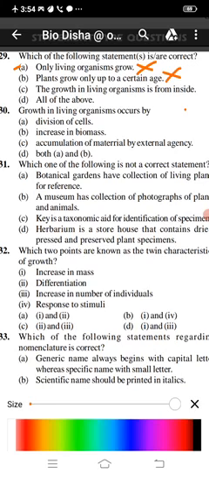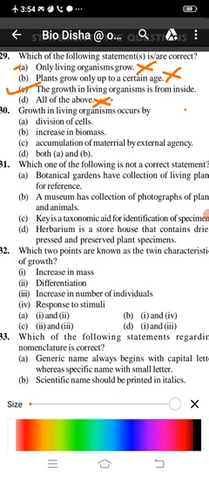The growth in a living organism is from inside, because this is the right statement. That's why all of the above should not be considered. So this is also wrong, which means we should select this option as the right statement. Of the following statements, only one statement is right here, so we have to choose this one.